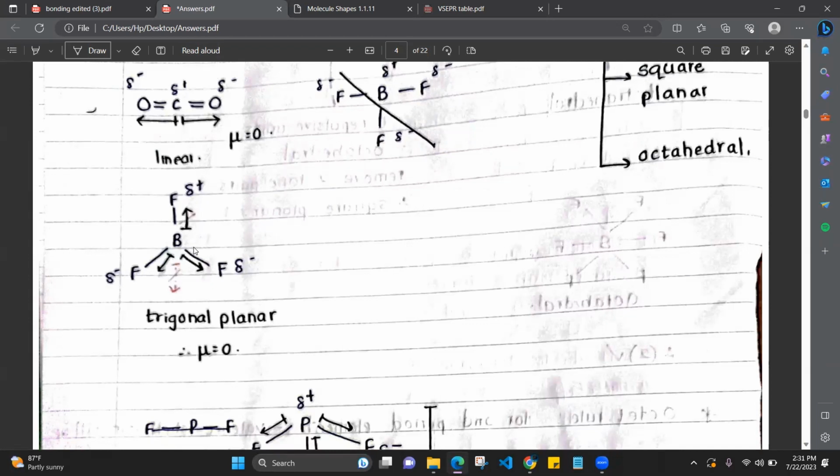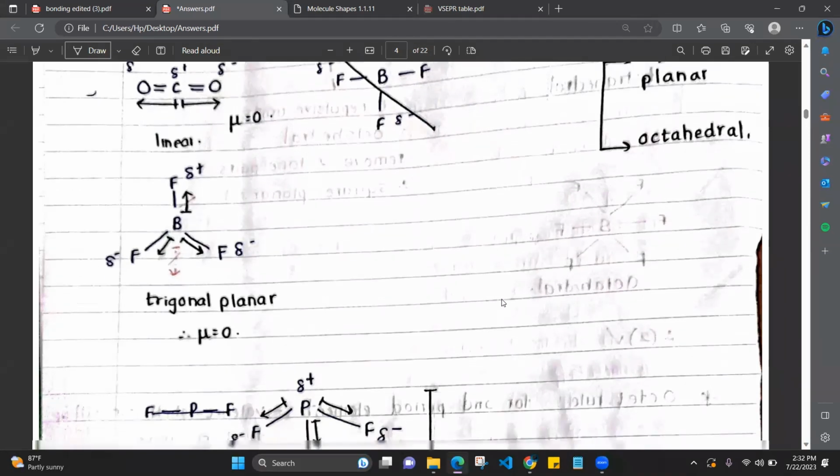So the dipole moments will go like this, and this dipole moment and this dipole moment have a resultant dipole moment in this direction, the downward direction. I think it's not very clear, but these two will have a resultant dipole moment in the downward direction. This is like vector quantities in physics, okay? So this resultant will cancel off with this dipole moment. Then the dipole moment of this molecule will be 0.